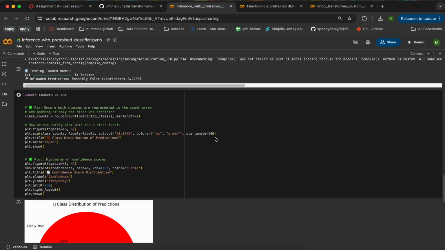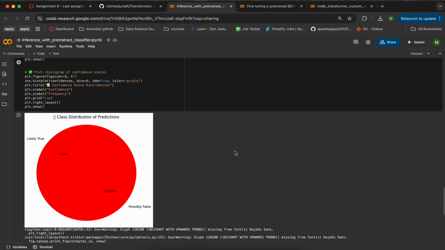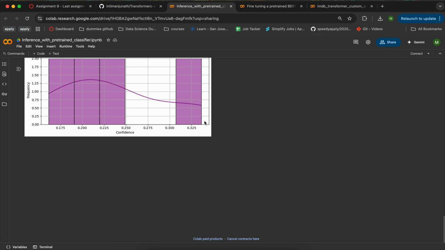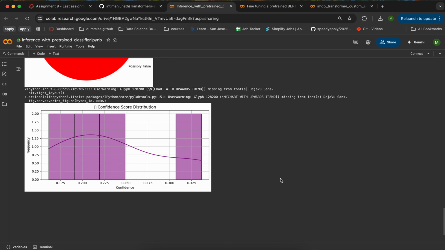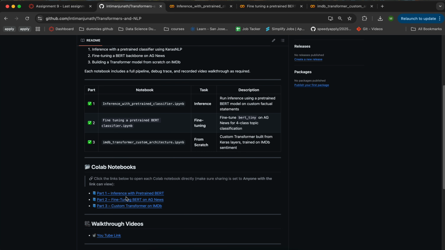Once that is done, I have used a histogram of the confidence score. This is a class distribution of predictions that are possibly false and likely true. And this is the confidence score distribution for the BERT task. So this completes the part 1 task, inference with the pre-trained BERT model. I have loaded the BERT model, run the inference of the model, and tried custom factual statements.